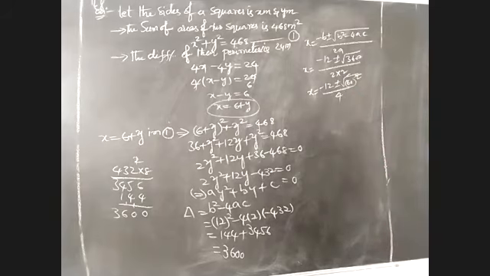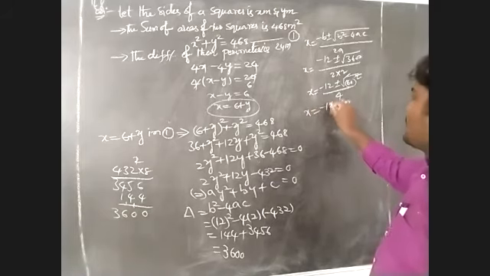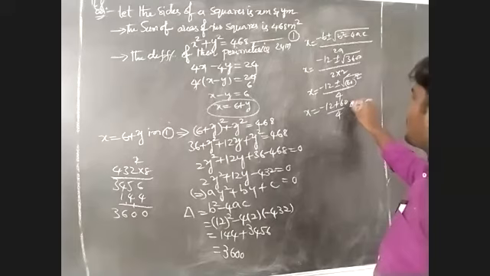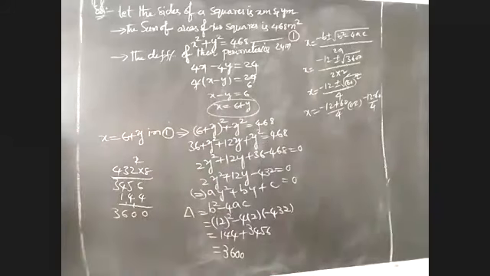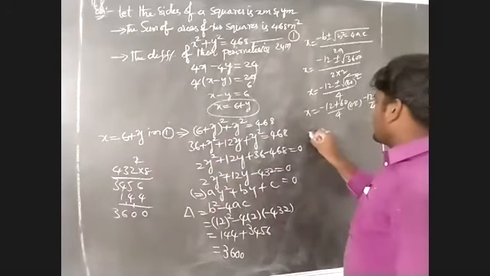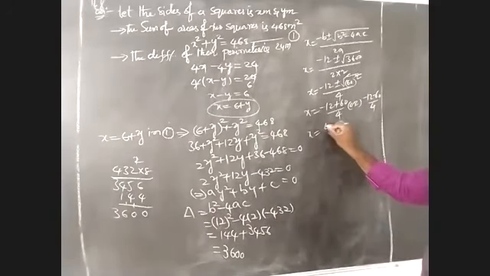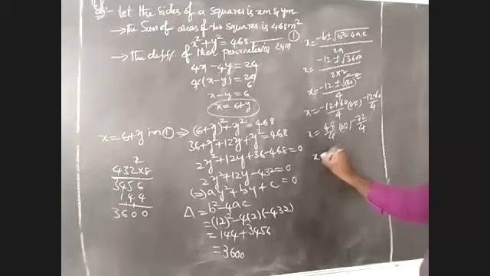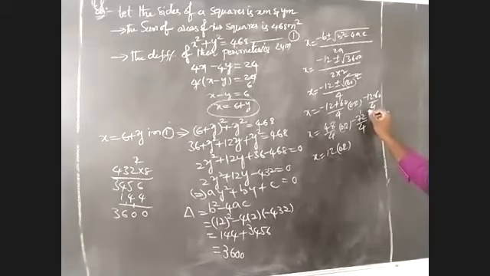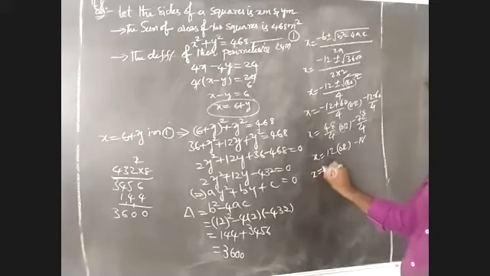The denominator is 4. That means x is equal to minus 12 plus 60 by 4, or minus 12 minus 60 by 4. We will observe this one. Minus 12 plus 60 by 4 gives 48 by 4, which is 12. The other is minus 72 by 4, which is minus 18. So x is not equal to minus 18.